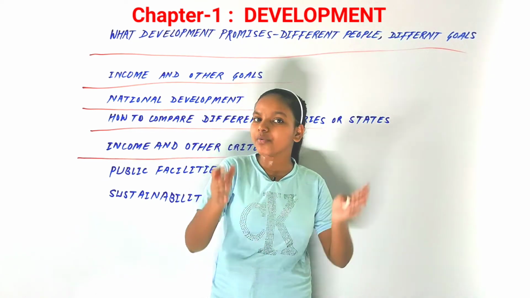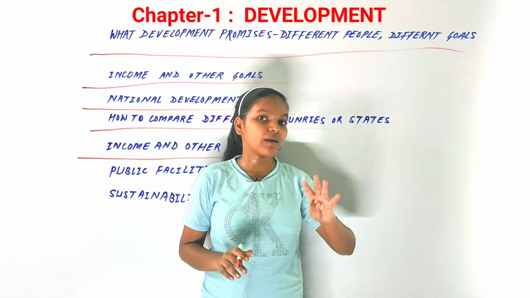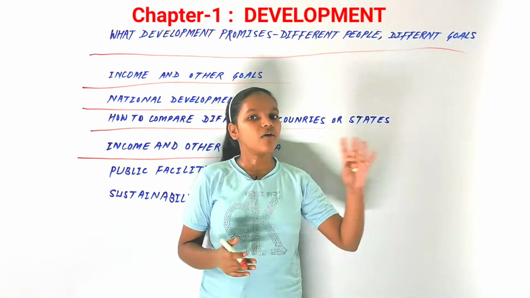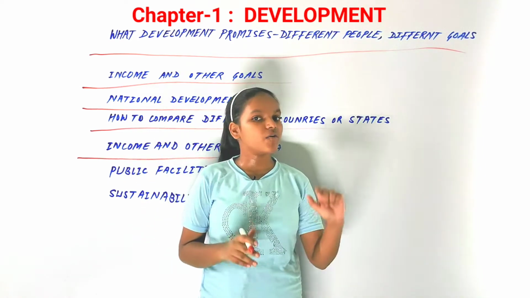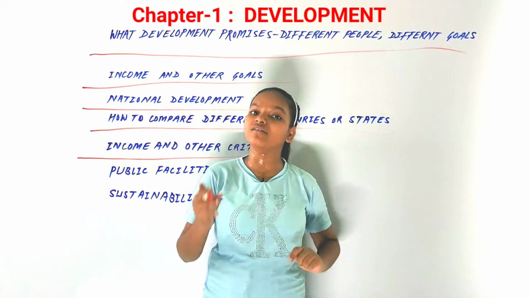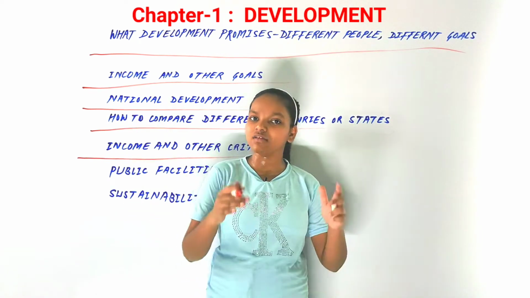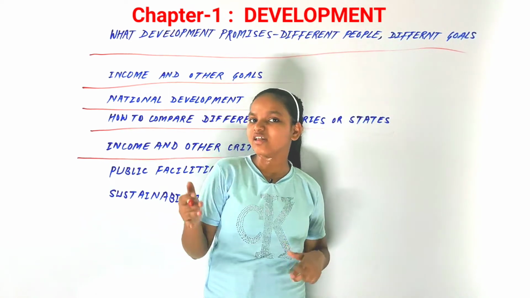Haryana's per capita income is around 1,64,000. Kerala's income is around 1,32,000. And Bihar's per capita income is around 31,000. On the basis of that, we can only say that Haryana is the most developed state of our country.